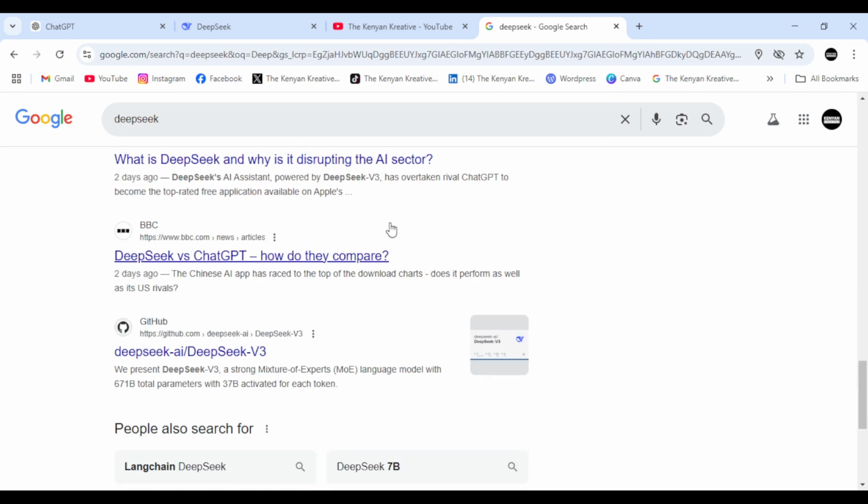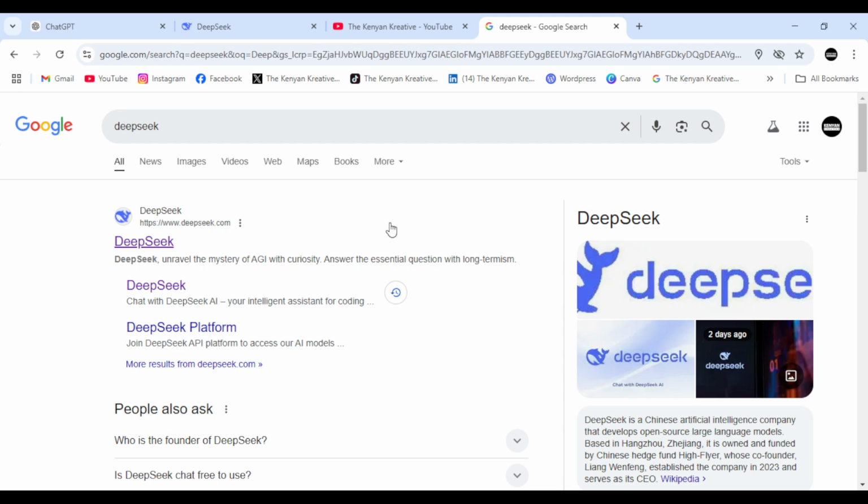So I'm not gonna be taking you through how to set up your account and such things. You can just come and click on here, you can see, and then after that you'll be able to sign in.